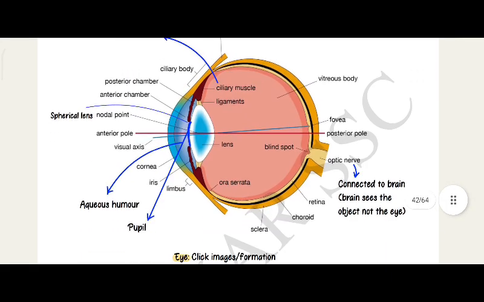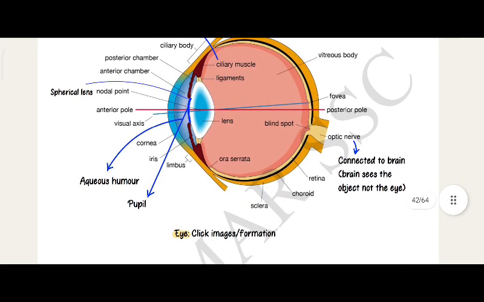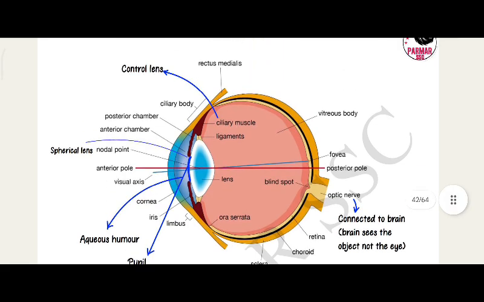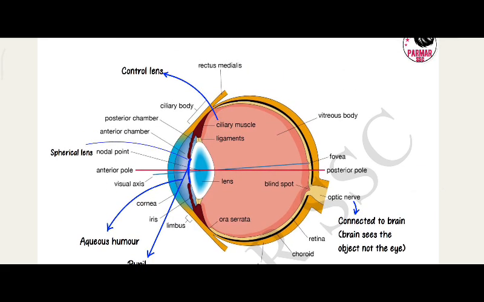Human eye, click images of formation. Rectus medius, control lens, ciliary body, ciliary muscle.